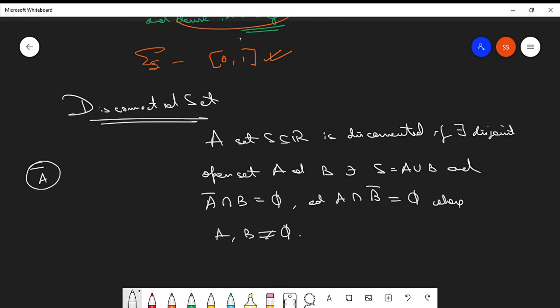Got it? Clear? And any set which is not connected is a disconnected set.